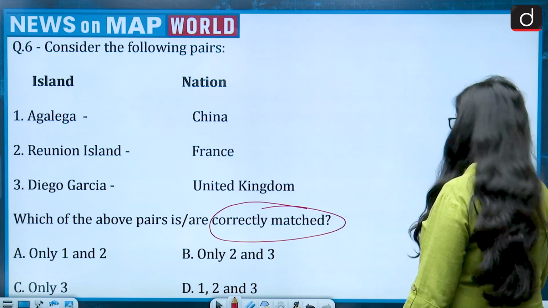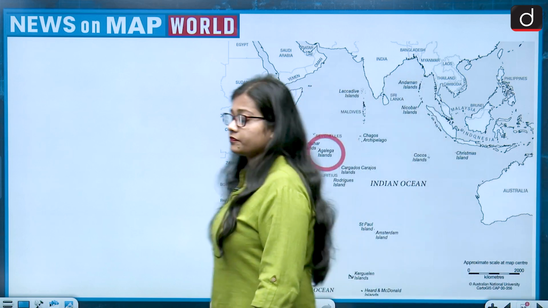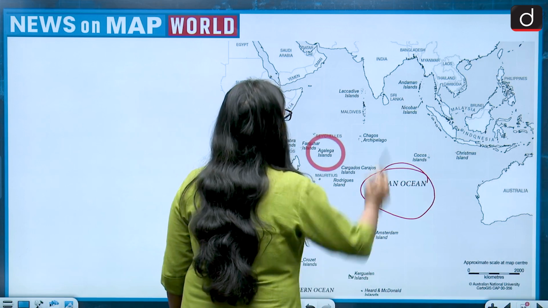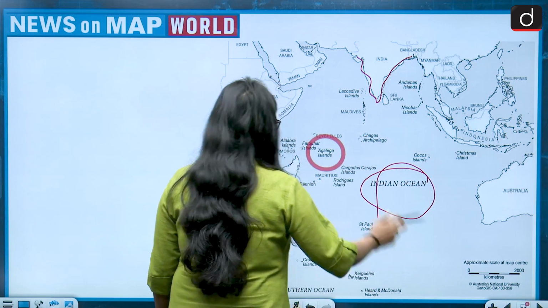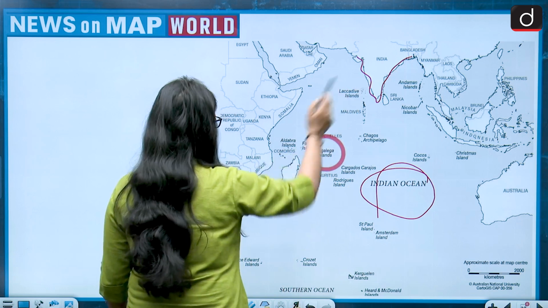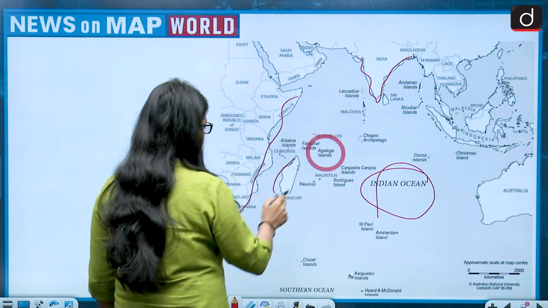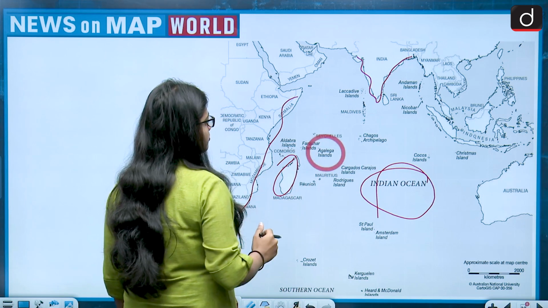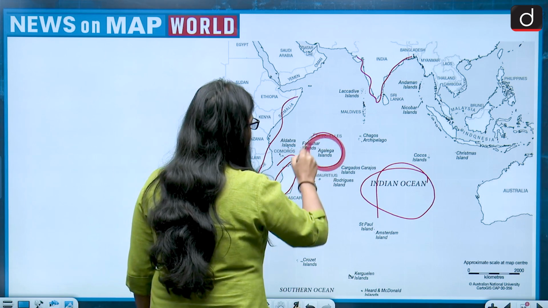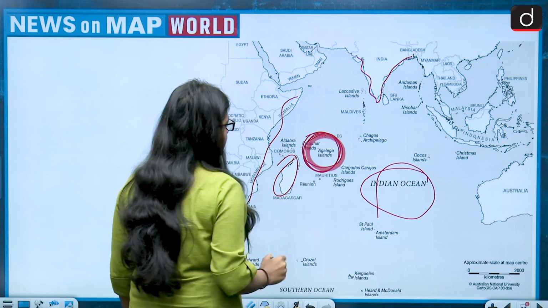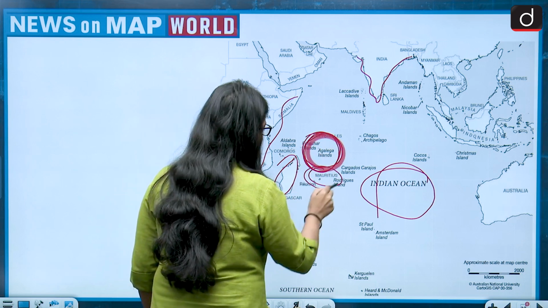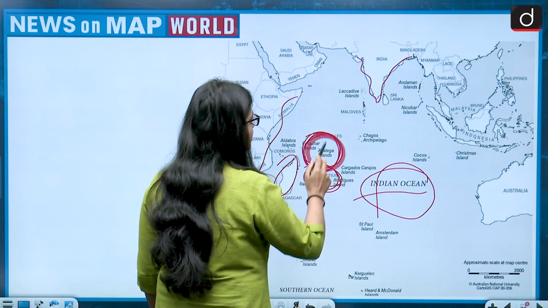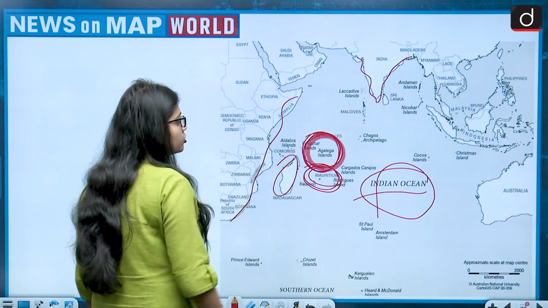So, let's see. Look at this map. This is the map of the Indian Ocean, and this is India. This is the African mainland, this is Madagascar, and to the east of Madagascar lie the Egaliga Islands, and Egaliga Islands belong to Mauritius, and Egaliga Island lies in the Indian Ocean. So Egaliga Island does not belong to China, it belongs to Mauritius.